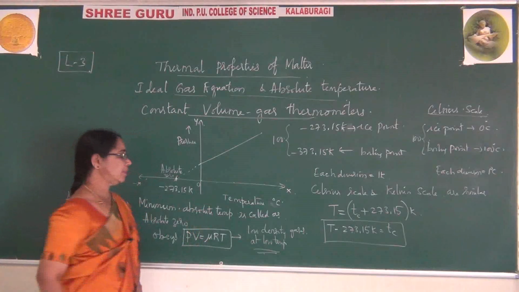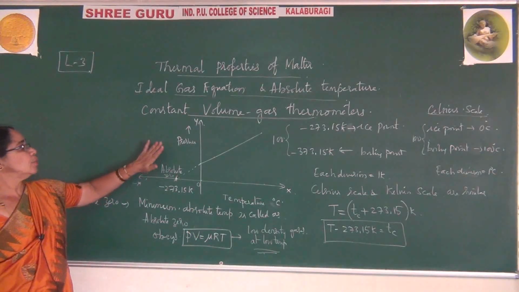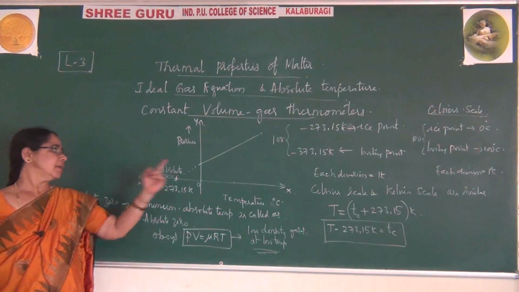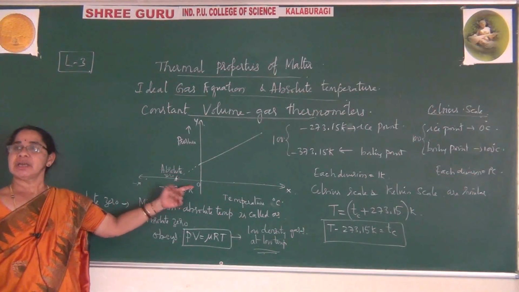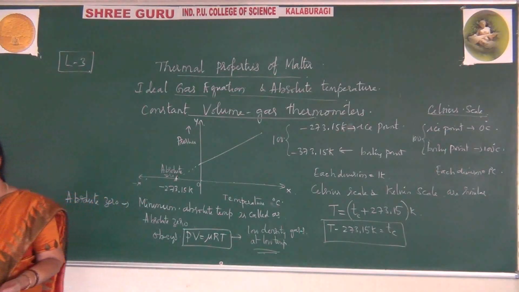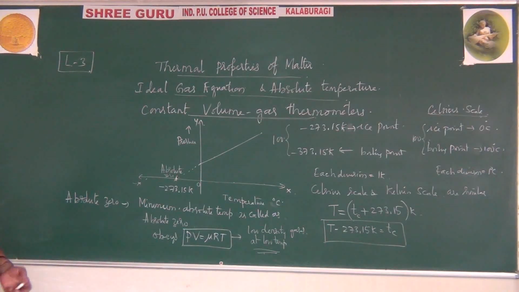This is what you can observe here, where there is absolute zero, where you are explaining using the constant volume gas thermometer, taking one gas. For example, if you have different gases, what do you observe? Let me show you.